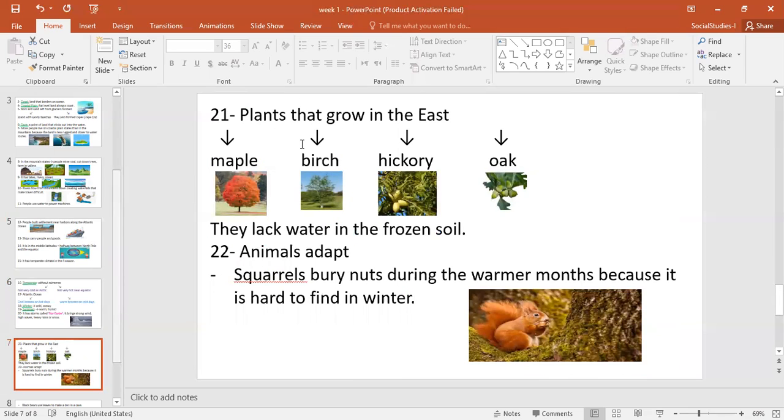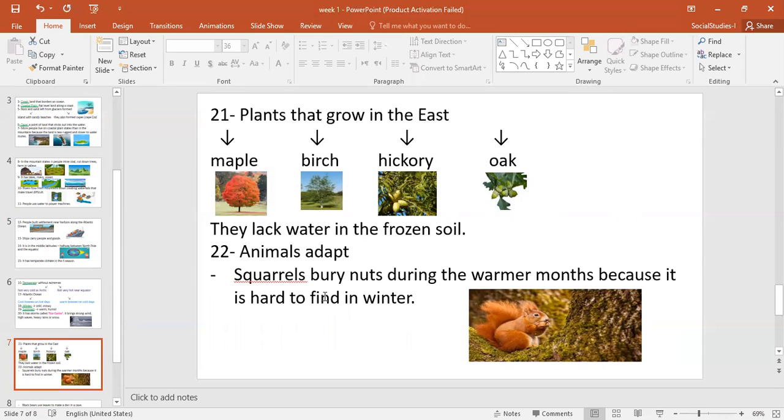Okay, let's move to the plants which we can find in the East. Here, I stuck for you the pictures of 4 kinds of plants we can find in the East. Number 1 is maple, number 2 birch, number 3 hickory, and number 4 oak. Those are the pictures of the plants, so you can check the names with the pictures. Because the winter is sometimes snowy, the plants lack water in the frozen soil.